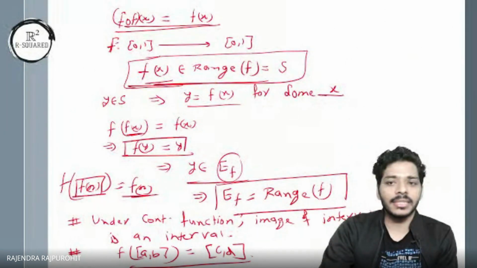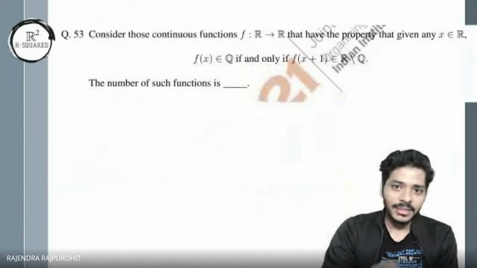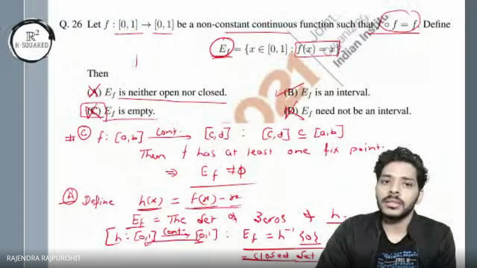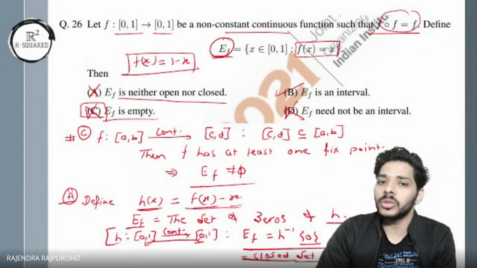I'll take another question from analysis, and that is again one of the great questions I found. Sir, excuse me, I think I have a counterexample. Please tell me if it is correct or not. If f(x) is equal to 1 minus x... Okay. So now you are getting f of f equal to f, right?